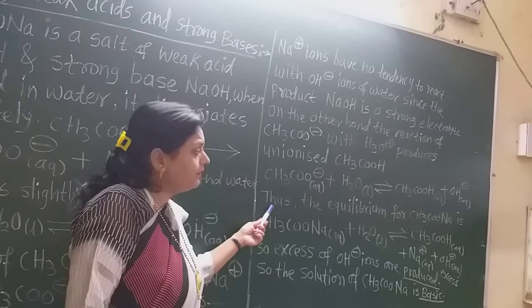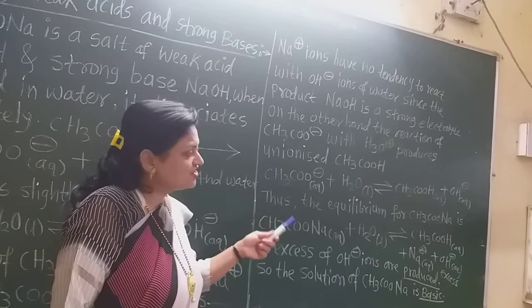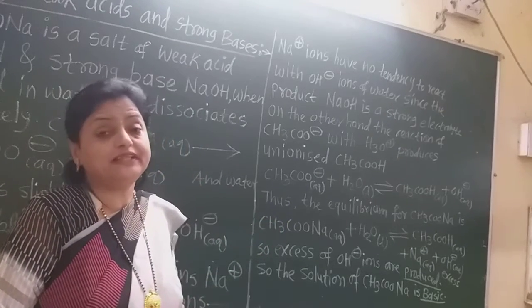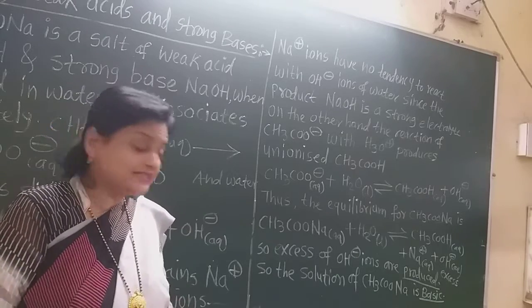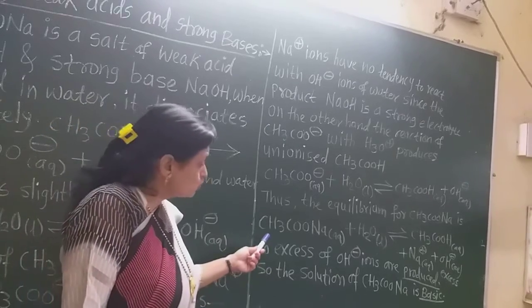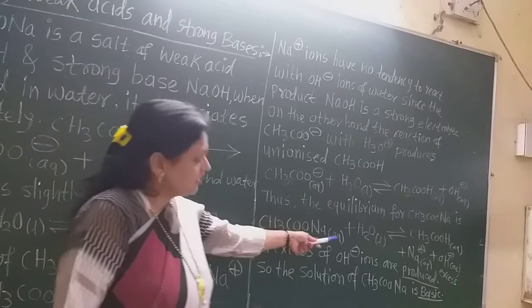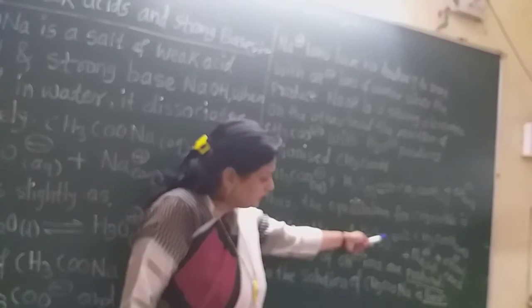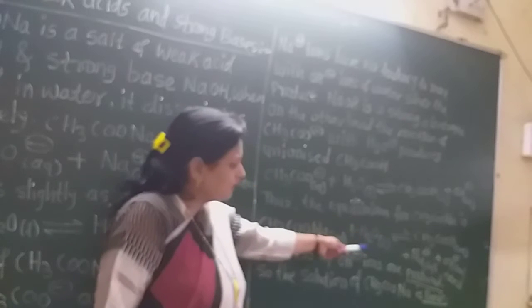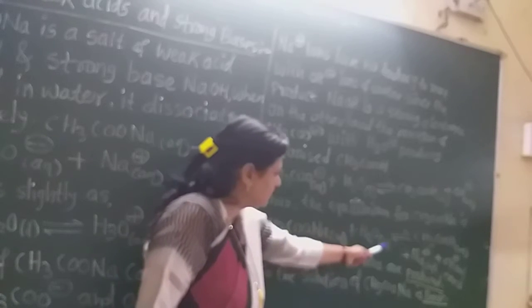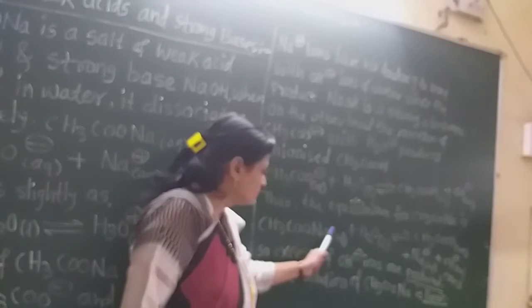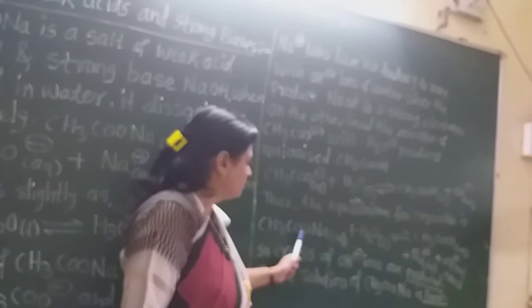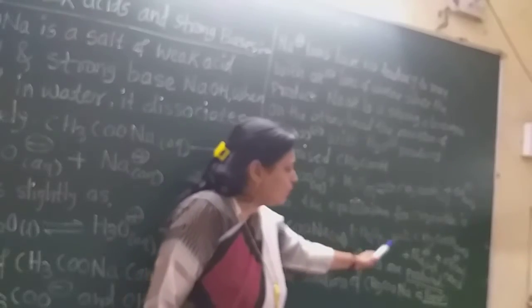So what will be the equilibrium for CH3COONa after dissociation of this sodium acetate? The equilibrium is sodium acetate aqueous plus H2O liquid gives acetic acid plus Na plus. Why acetic acid? Because this H2O gives H plus ion. So what will be remaining? This Na plus and OH minus.